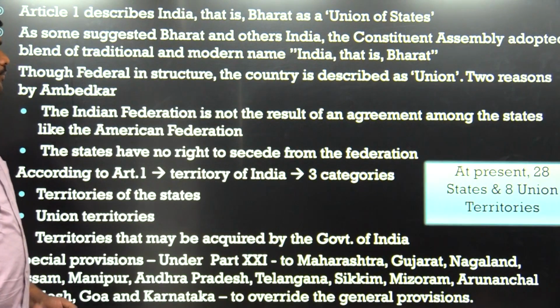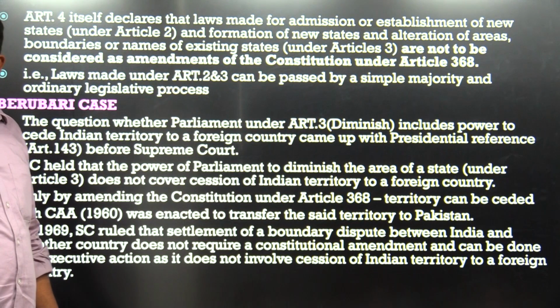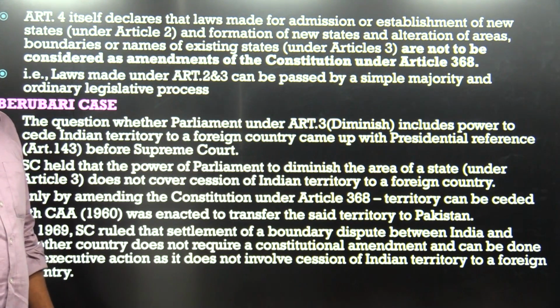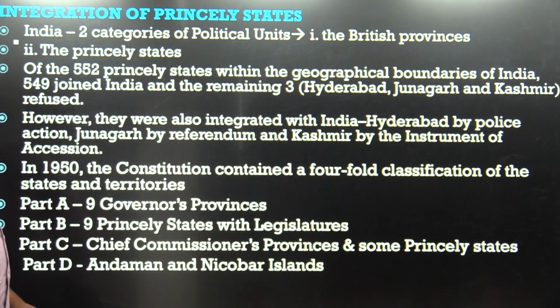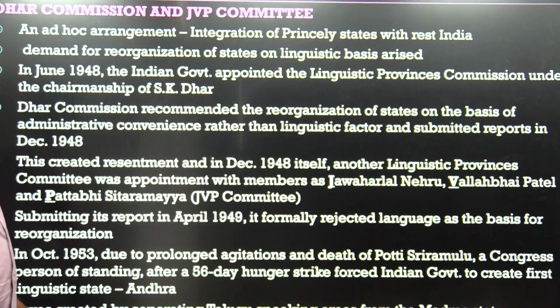Union and its territory: Articles 1, 2, 3, 4 together constitute the Union and its territory. Part 1 of the Constitution, Union and its territory. The Berry case we discussed. Then how the integration of the princely states happened, mainly with respect to Junagadh, Kashmir and Hyderabad.